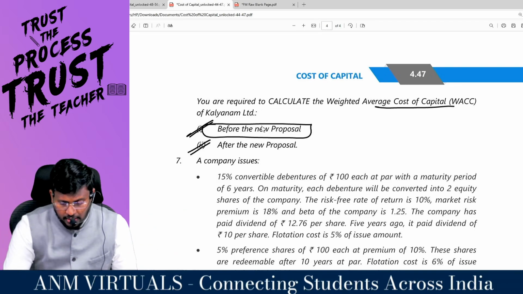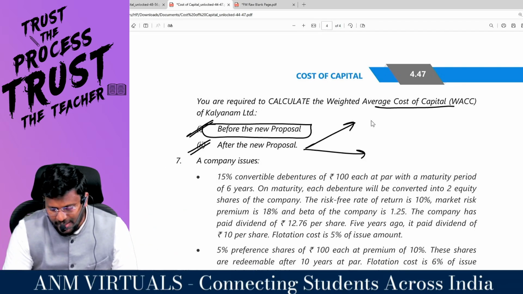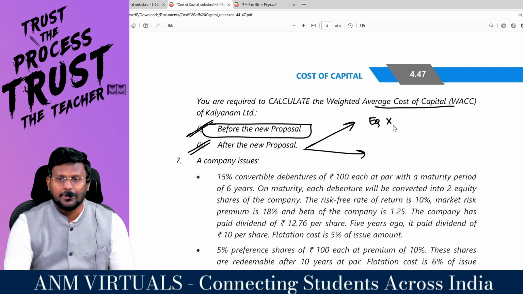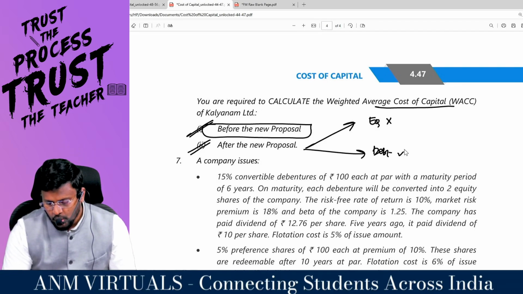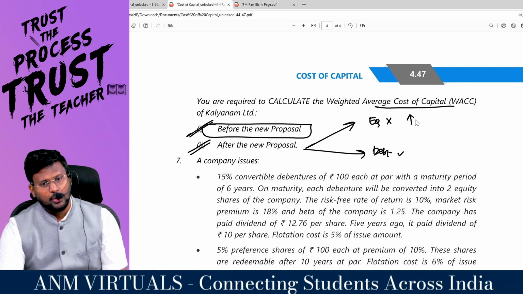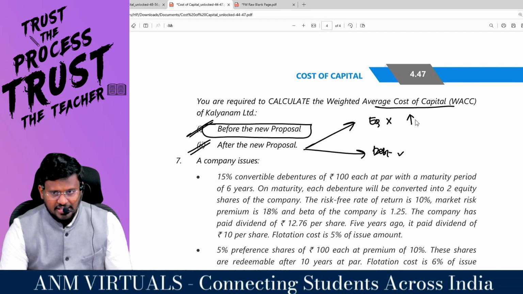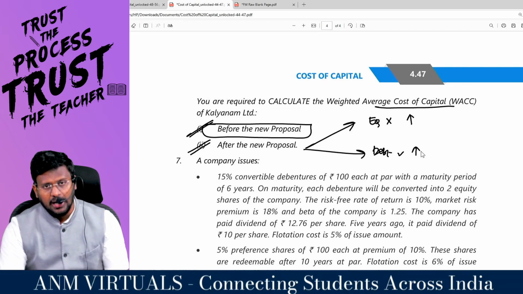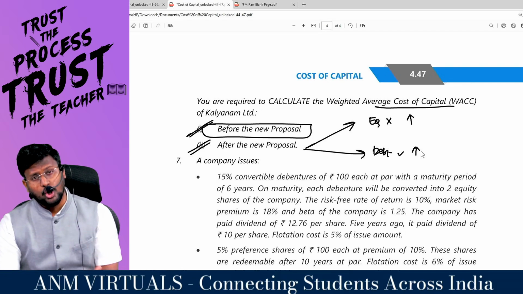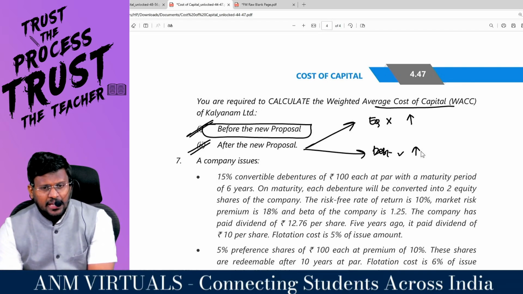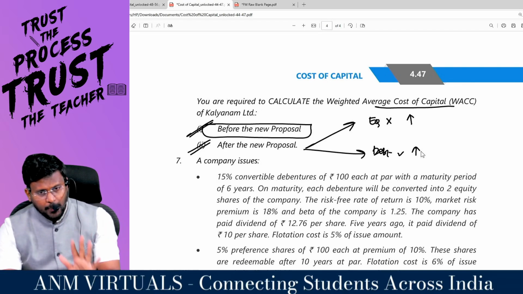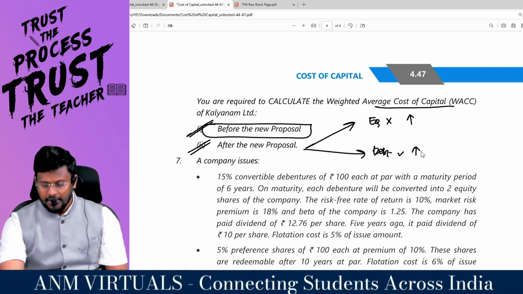But after the new proposal, this is the problem. Actually, they are not injecting equity into the capital structure, but they are injecting debt into the capital structure. So automatically, when you inject more debt into the capital structure, KE increases. Practically, KD should also be increased, because as per the traditional approach, KD will not be the same.